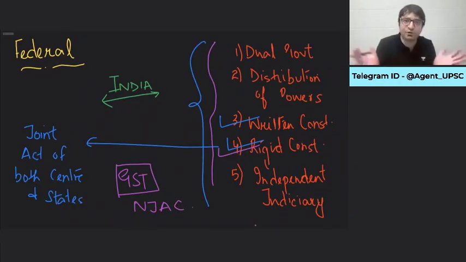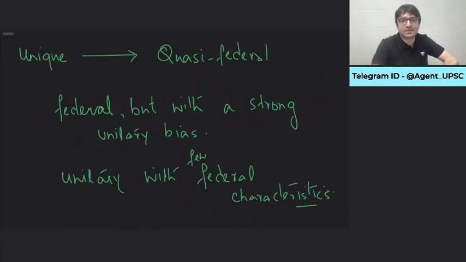But yet we are different. Yet we are unique. Because in normal circumstances, we are a federal constitution. But whenever there is an abnormal circumstance, because of war, external aggression, armed rebellion, in that case, we become a unitary constitution. And that is only for the time being. Once that war is over, we go back to the federal constitution. Once that war is over, we go back to the distribution of powers. And that is why constitutional experts say we are unique. And that uniqueness is a blend of federal features and unitary features.